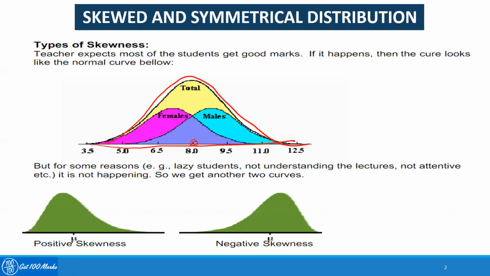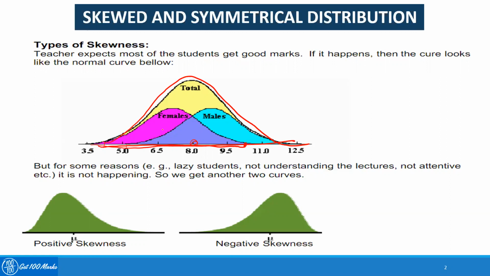Similarly, I can compare the marks of female and male students, and I have just taken an example. Please don't take it personally. It's just an example that the female students achieved marks in the range of 3.5 to around 10, and the male students from 5 to 12.5. Again, among the male and among the female, the distribution looks like a bell-shaped curve, which is a normal distribution. So this is called symmetrical distribution.